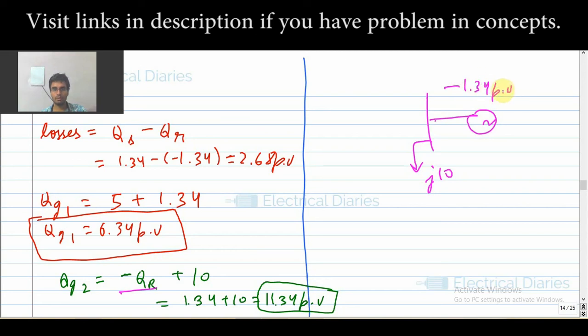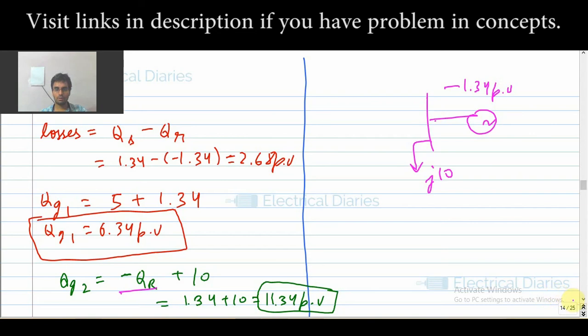If it is absorbing minus 1.34 per unit, it means that it is delivering 1.34 per unit. That is why your QG2 will be minus QR plus 10, because we are writing the delivered powers. So it comes out to be 11.34 per unit.